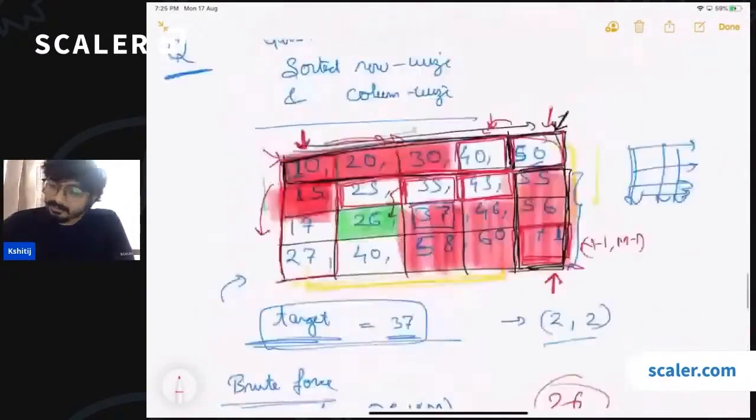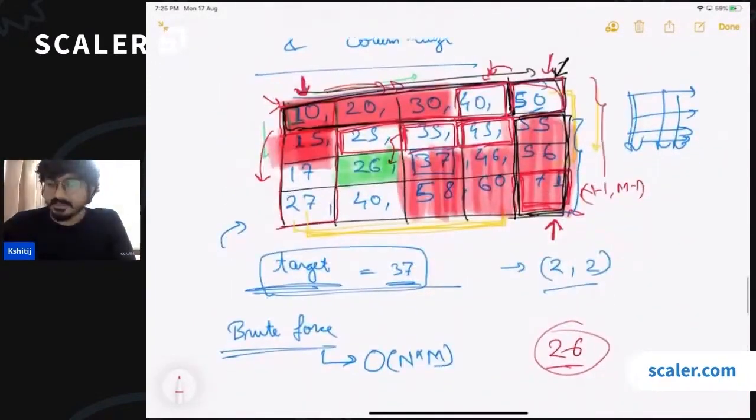Okay, Vijay, you can just try to see some of the example. Just try to dry run your approach on this matrix itself. You will find that chances of finding your element in every row will be there. So let's say I have to find 30. 30 is smaller than all these numbers, right?